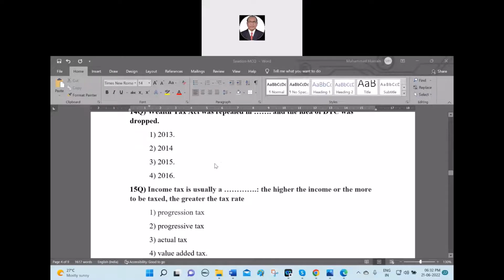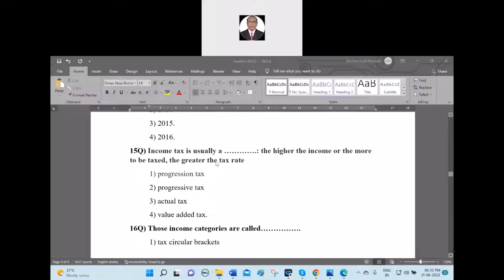So next, 15th question. Can anyone unmute and read the 15th question? Income tax is usually a dash. The higher the income or the more to be taxed, the greater the tax rate. Progression tax, progressive tax, actual tax, and value added tax. Number 2. It is a progressive tax. Income tax is usually a progressive tax. The higher the income, the greater the tax rate. So that is the answer for that one.